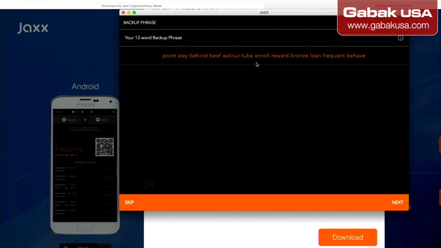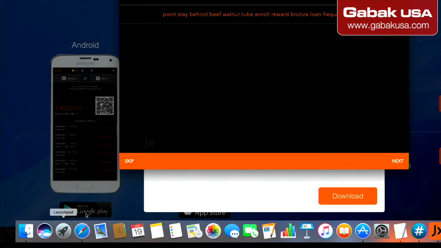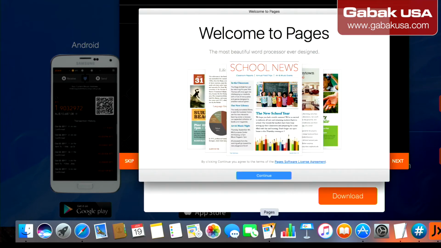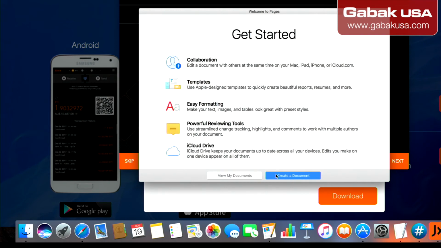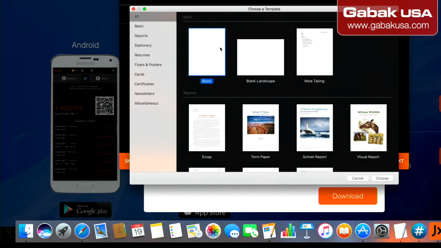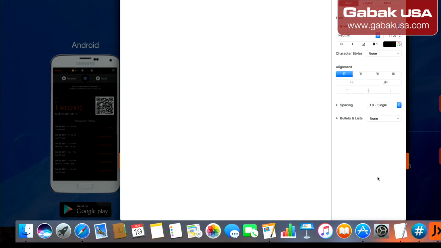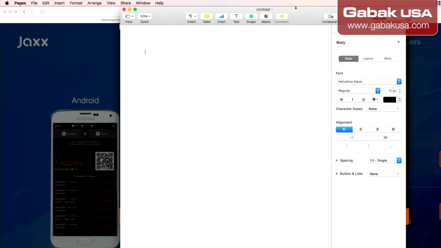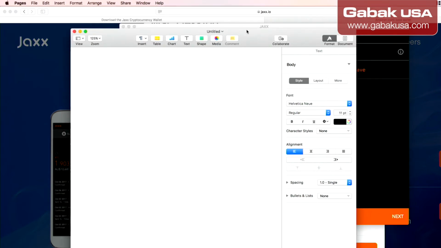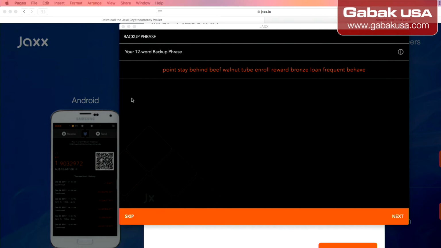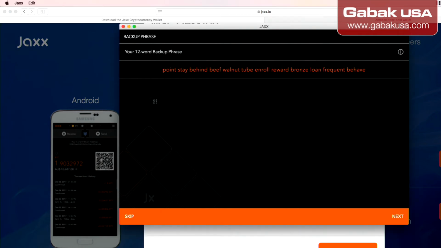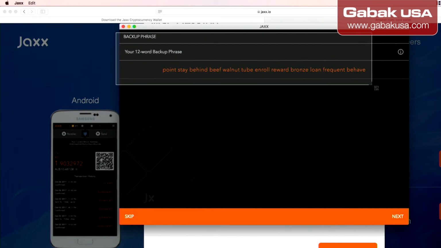So what we are going to do right now is open a new Word document, and I'm just going to copy and paste, so that way you can print it. We are going to emulate that we are creating this for real. If you want, you can print it, or just type it, or handwrite it. I'm going to put this on my other screen, and then we are going to select this.